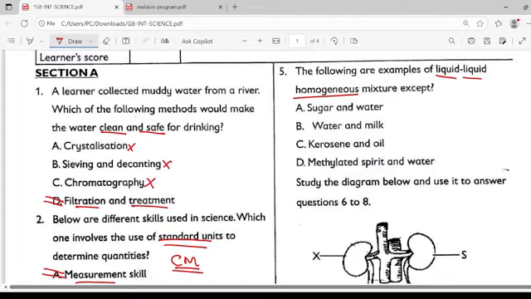Then when you look at choice D, we have methylated spirit and water. Methylated spirit is just like ethanol with added methanol in it and some pyridine, what we at times call the denaturants. Ethanol and water are both liquids and are miscible.